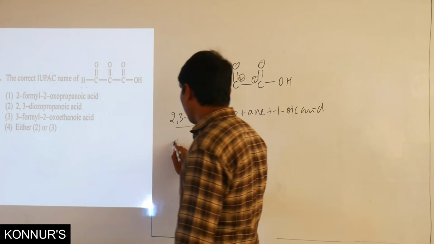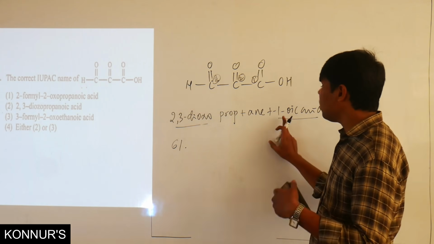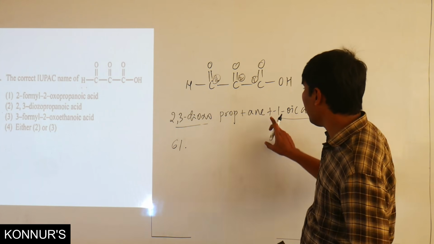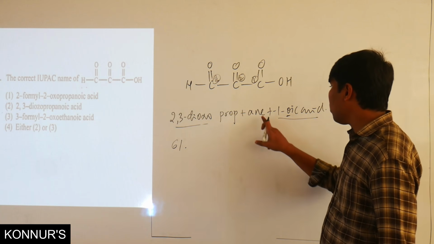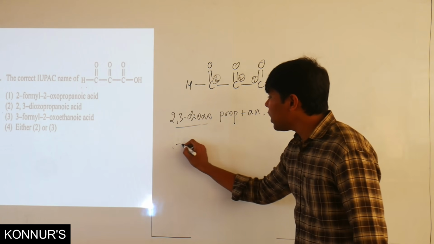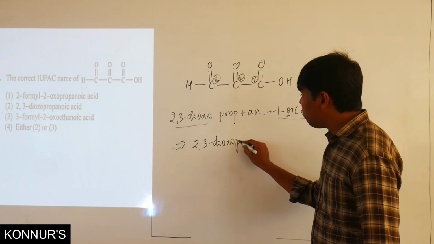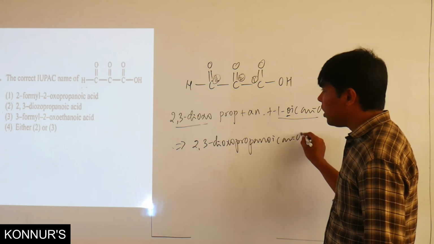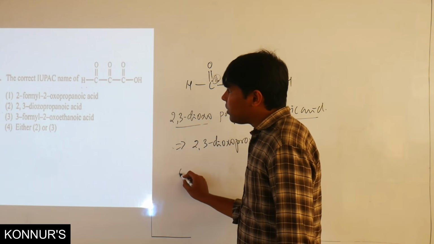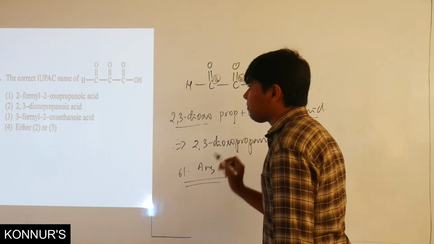2,3-dioxopropanoic acid. So for the 61st, I told you, we can put it as 1-oic acid or oic acid directly. Since the 1-oic acid starts from this, the last letter e is eliminated. So the complete name is 2,3-dioxopropanoic acid. So that is the 61st example. The answer will be the second option.